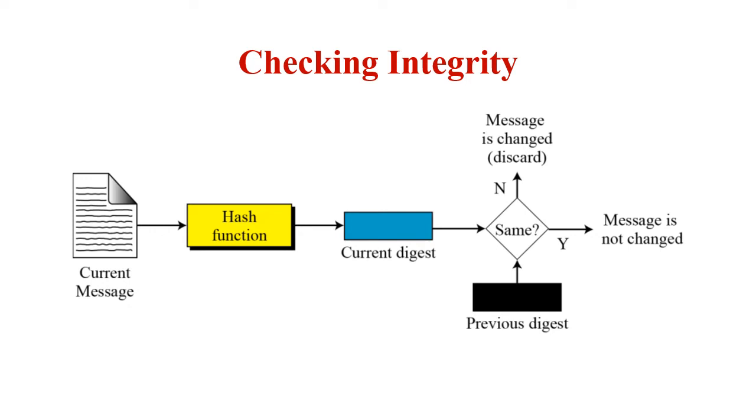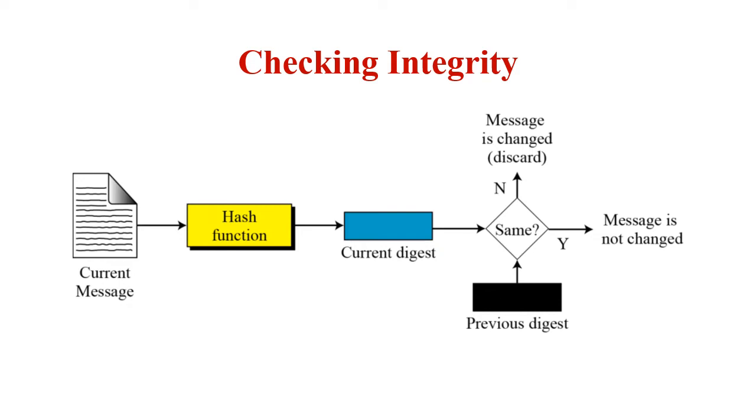While sending the message, the sender will use the cryptographic hash function and generate the message digest. After receiving it, the receiver will again apply the same hash function to the current message and generate the current digest. This current digest is the one generated by the receiver by applying the same hash function again, and the previous digest is the one which the receiver has received from the sender.